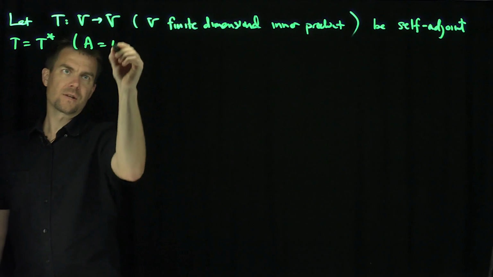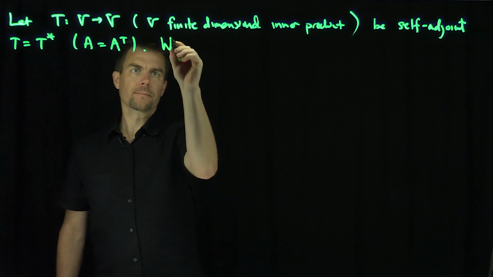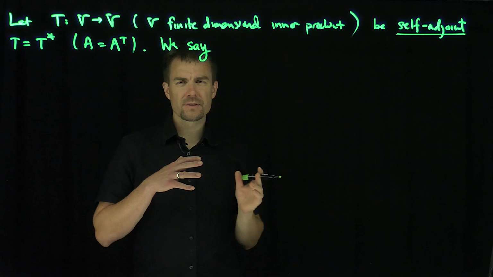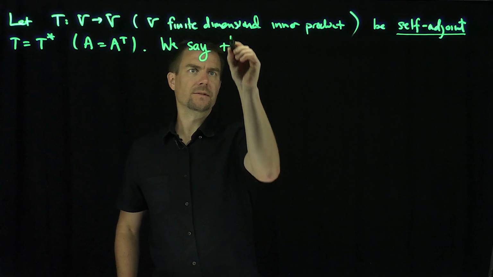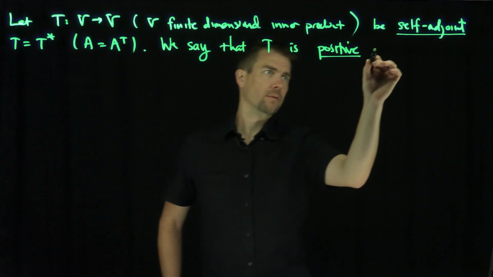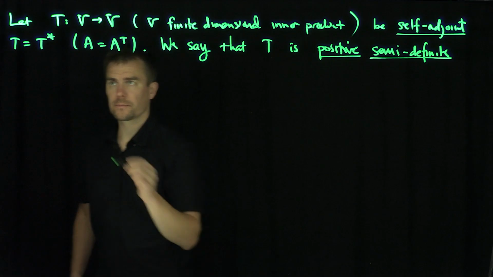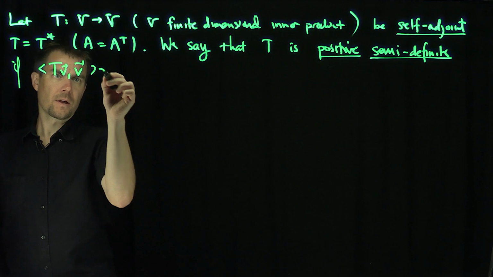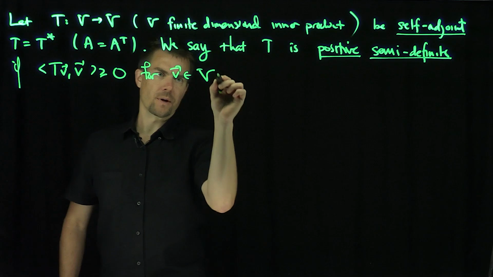In the matrix case, this will be A is equal to A transpose for a real matrix over here, right? So the implicit assumption is that these things are automatically self-adjoint. I need this assumption to make sure I can make proper sense out of square rooting numbers. We say that T is positive semi-definite if the inner product of TV with V is greater than or equal to 0 for all V in the vector space V, right?